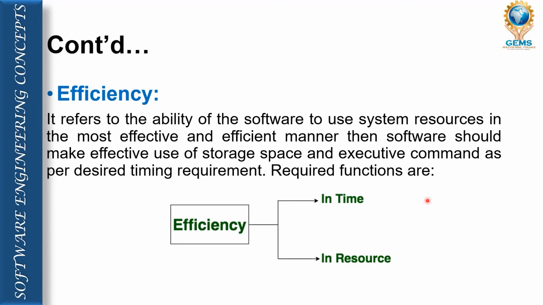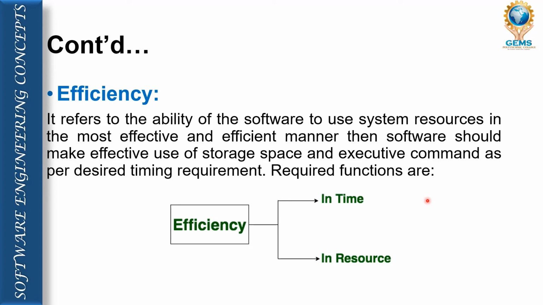Next we have efficiency. Efficiency talks about the ability of the software, that means within the minimum resource our software is able to work. Again, efficiency talks about time and resource. So these are the two parameters through which we are able to measure the efficiency of any particular software, in time or in resource.